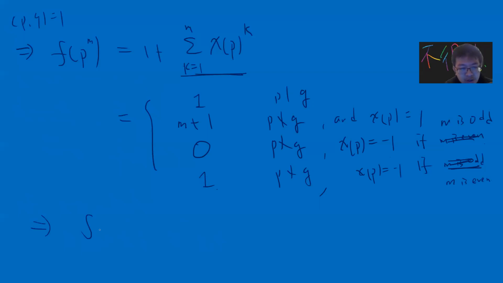Because this tells you that f of p to the m is greater or equal to 1 if m is even. Okay, if m is odd, then you can only say greater or equal to 0. Okay, so this is the first theorem, first lemma. Okay, the second lemma. The second lemma is this.